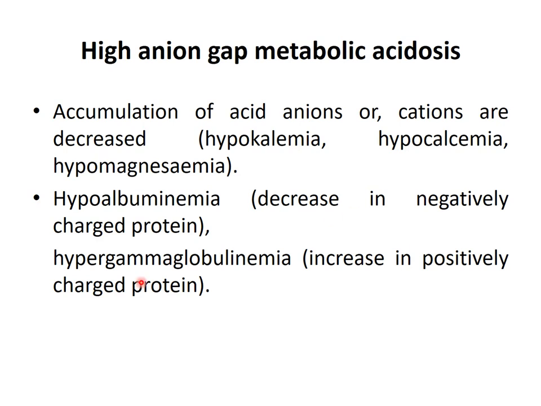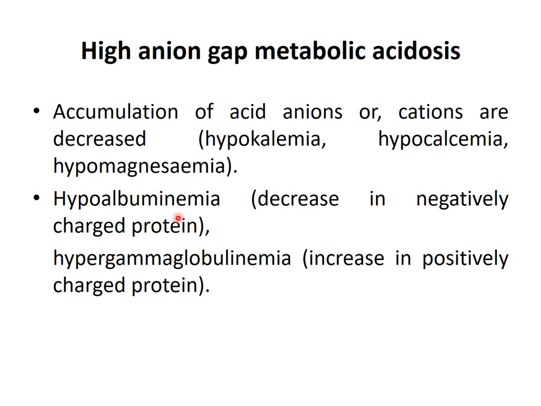Now we discuss in detail high anion gap and normal anion gap metabolic acidosis. What is high anion gap metabolic acidosis? It occurs when there is an accumulation of acid anions, or when cations are decreased, like hypokalemia, hypocalcemia and hypomagnesemia. They will lead to high anion gap.